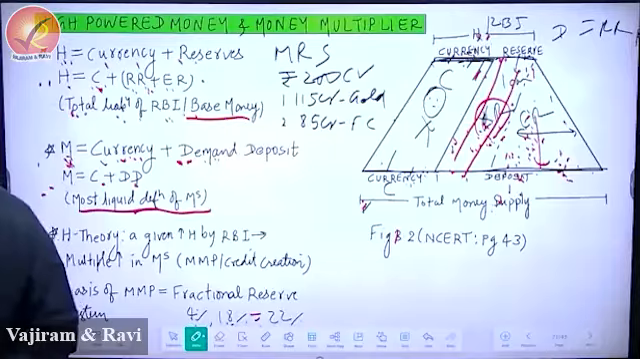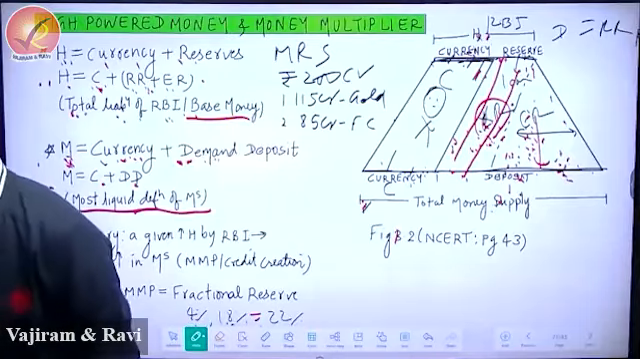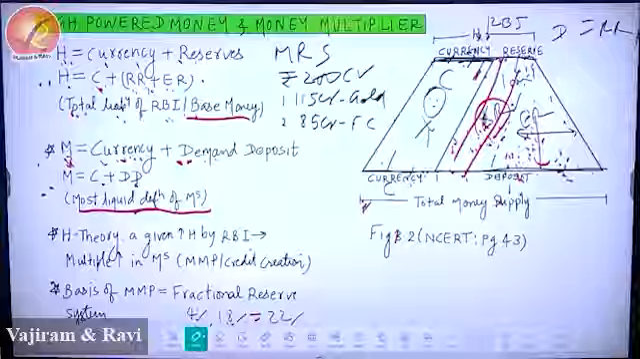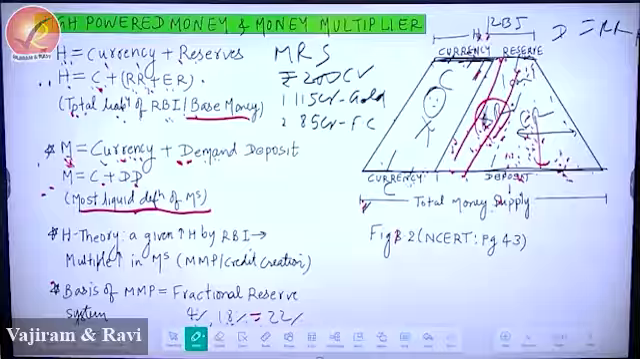Out of which rupees 200 crores, out of which 115 crore is in the form of gold, and 85 crore is in the form of foreign currency.